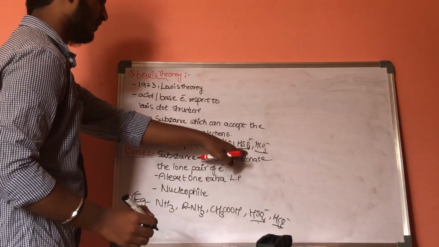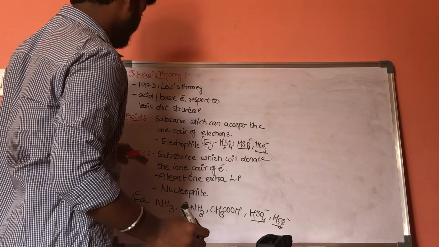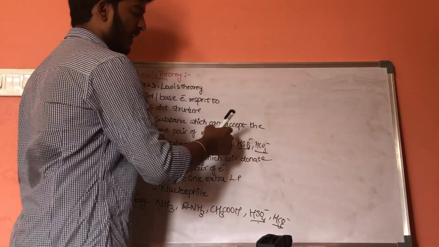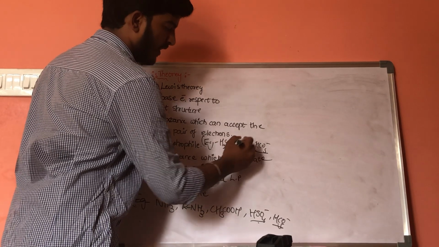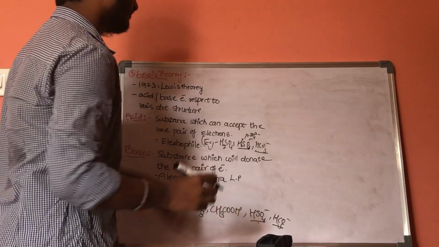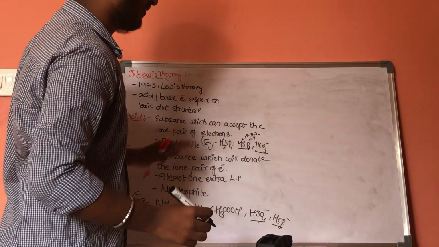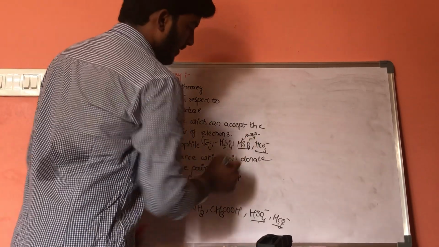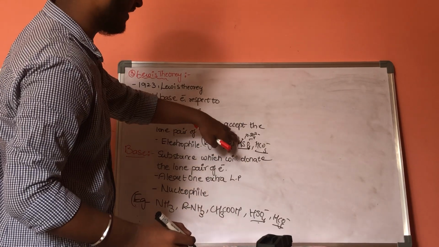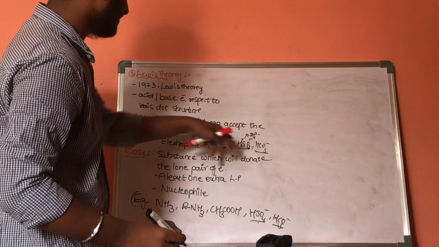Now, this HSO4 minus will act as both acid and base, because whenever it donates the H plus, it forms SO4 2 minus. Now, it will act as base, by removing the H plus ion.